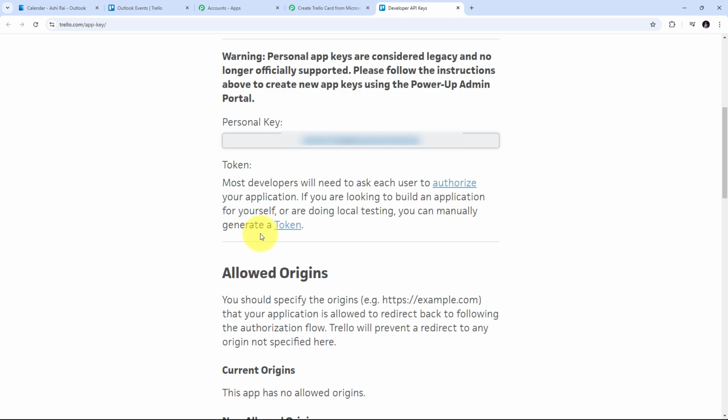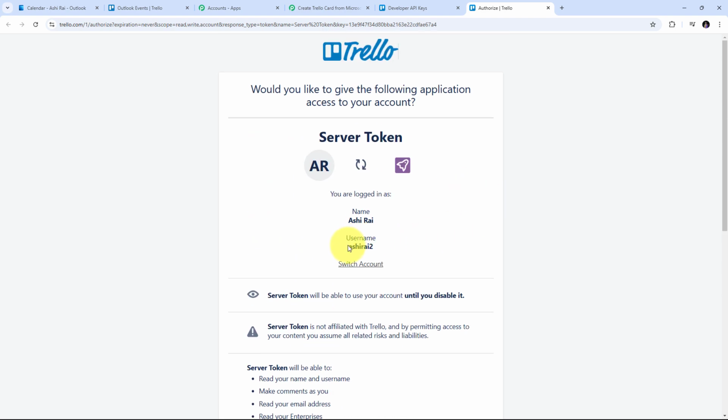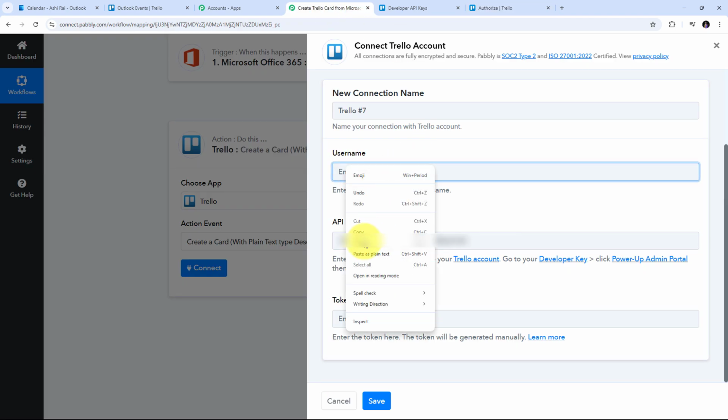So here I have this option of generate a token. So I'm going to click on this token button. And now this window will pop up. Now in this window, we can see I have this username. This is going to be my username that I need for connecting Trello with Pabbly Connect. Now I'm going to take you back to Pabbly Connect and I'm going to add that username here.